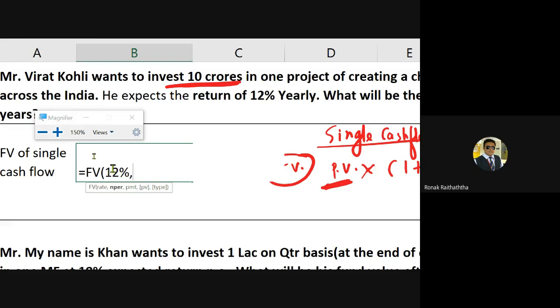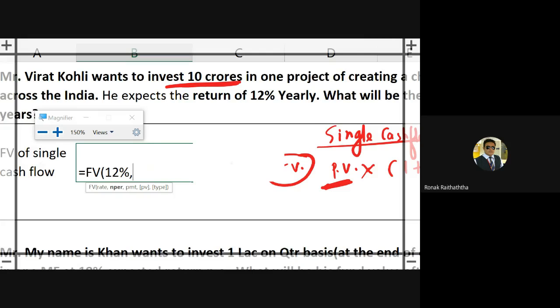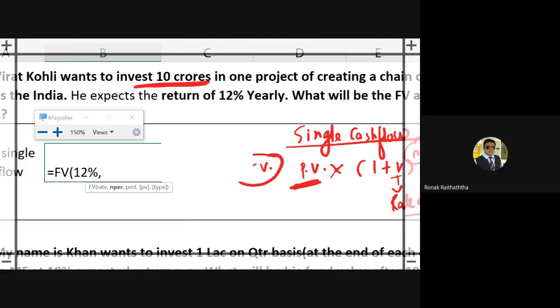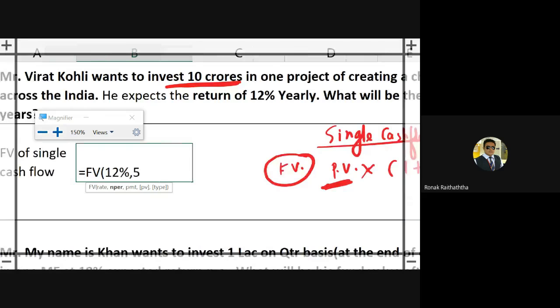comma. Number of periods are how many? For how many years does Mr. Virat Kohli want to invest? May I have the answer from the students, please? Okay, 5 years, comma. Then comes the PMT.